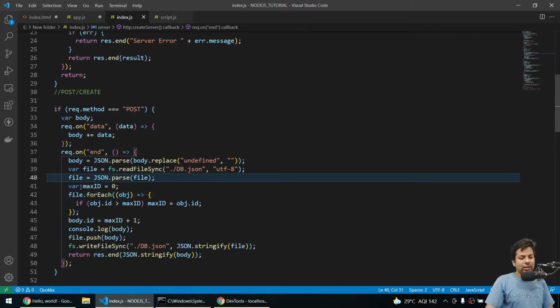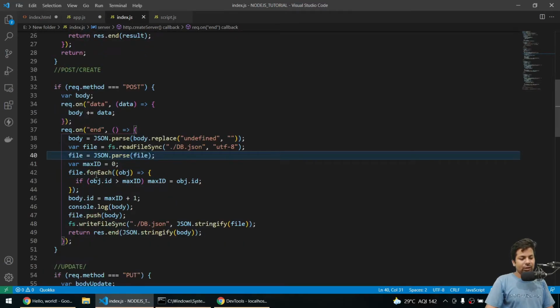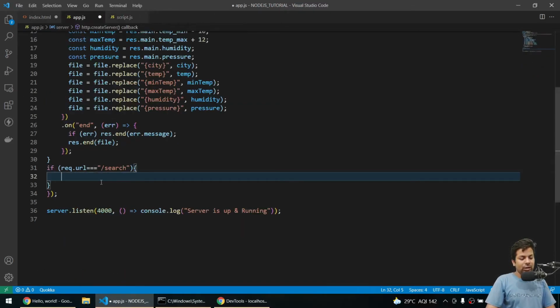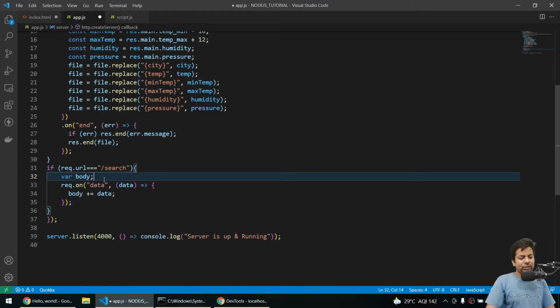We'll just get the data like this only, request.on body data. We just have to write this much of stuff, so we'll copy it, same stuff, and paste it. So what we are saying is, we are taking a body and saying whatever data is coming, just give us the data, and I'll copy it into body.